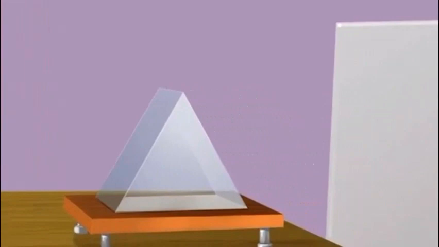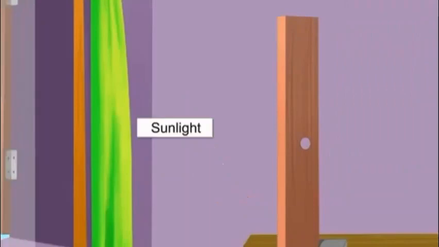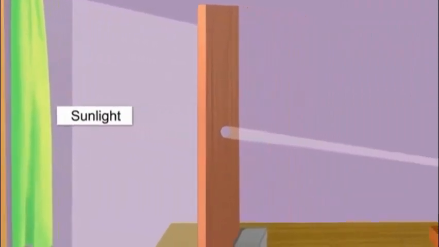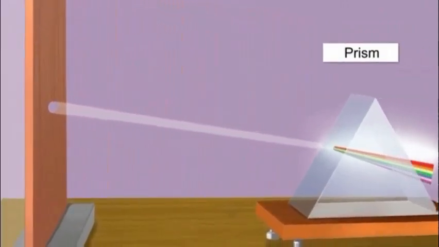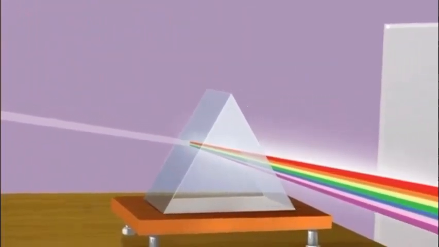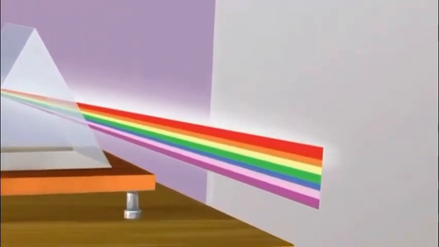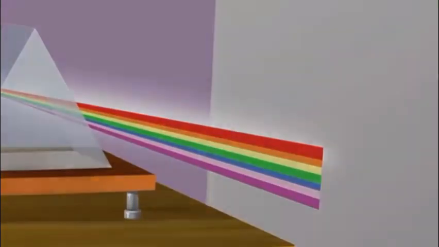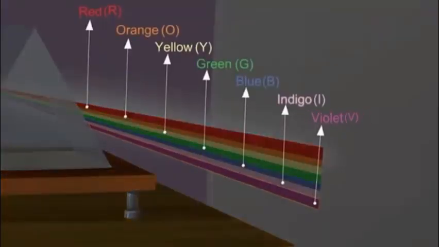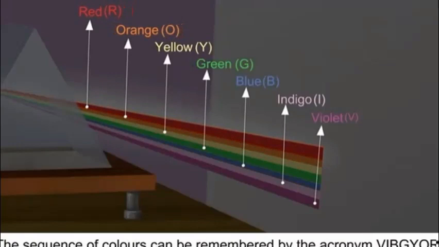At the other end of the prism, fix the white sheet. As soon as the sunlight passes through the prism, you will observe a beautiful band of color appearing on the white sheet. If you look at the colors of the band from the bottom, they are in the order violet, indigo, blue, green, yellow, orange, and red. This sequence of colors can be remembered by the acronym VIBGYOR.